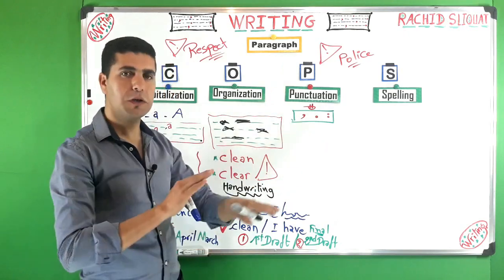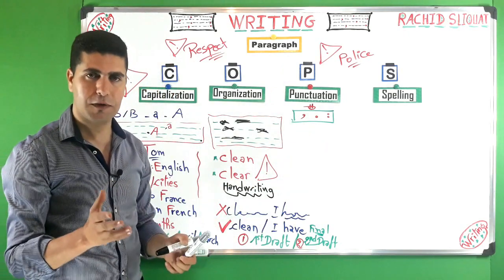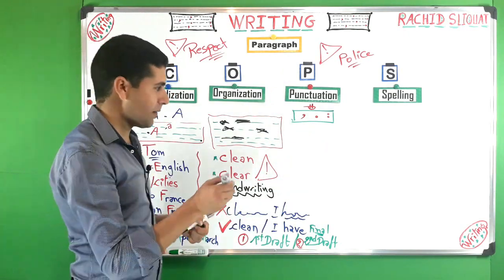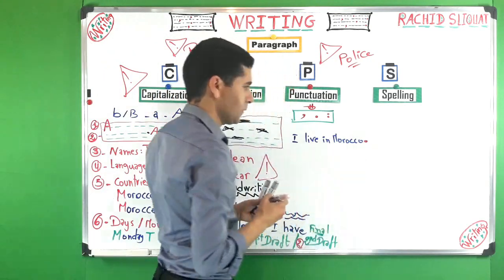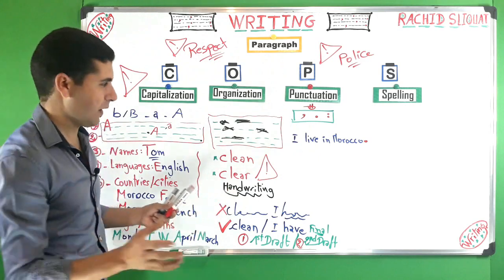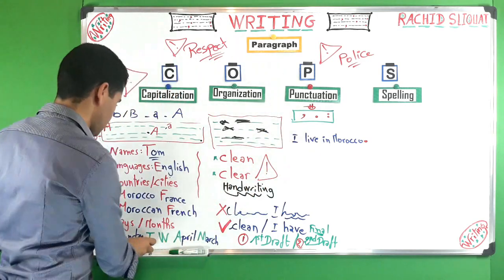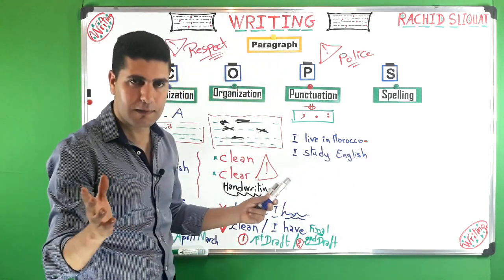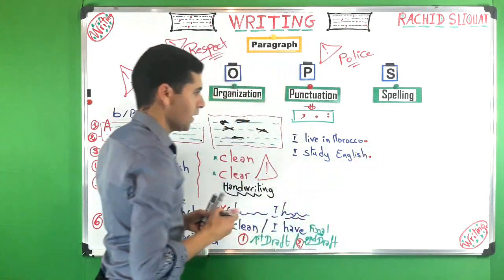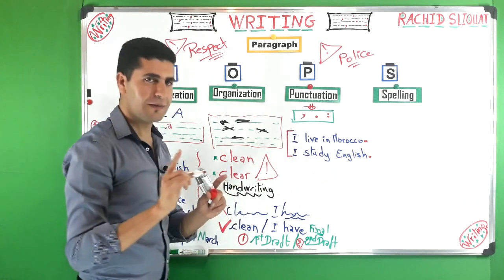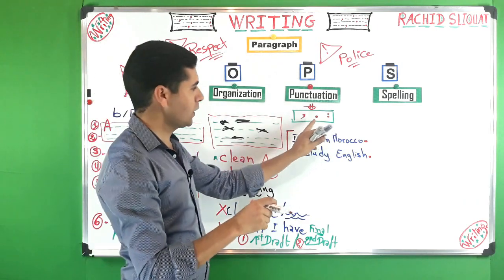Now, a full stop is when we finish a sentence. When we finish a sentence. For example, you can say, I live in Morocco. This is a sentence, so full stop, okay? Full stop, because I have finished the sentence, okay? I live in Morocco. I study English. This is a sentence. I have finished a sentence, so I put a full stop. So a full stop is when you finish a sentence. When you finish a sentence, you put a full stop.